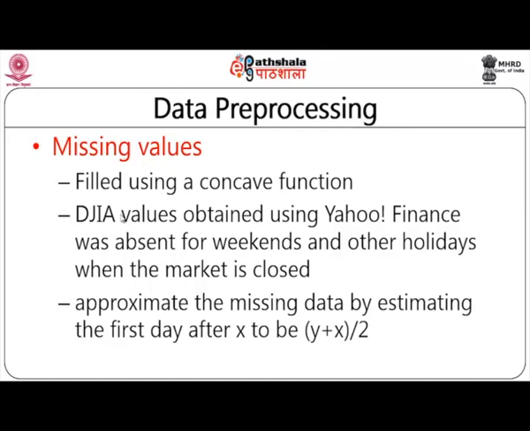Therefore, what you can do is make use of various metrics by which you can replace the missing value. One simplest way to replace the missing value is taking the average. You can always take the day before and the day after, that is the Friday index value and then the Monday starting index value, and then take the average. This average may be useful for filling in the Saturday and Sunday information.